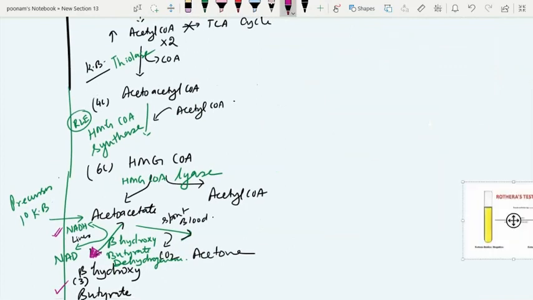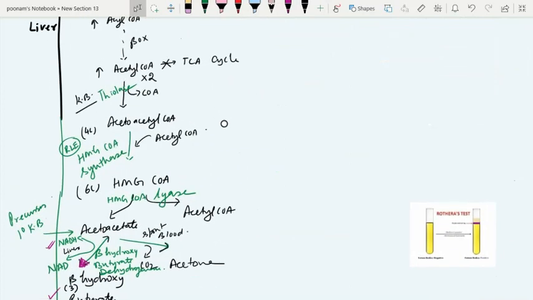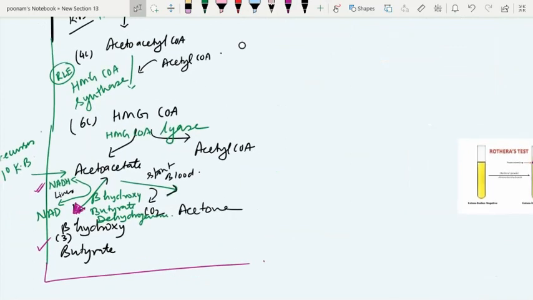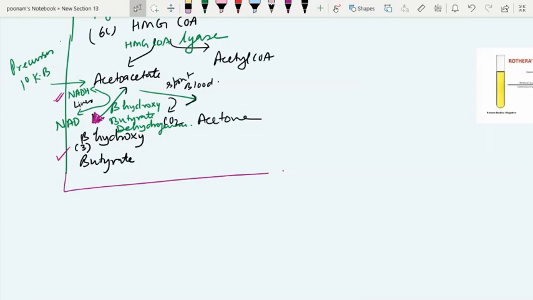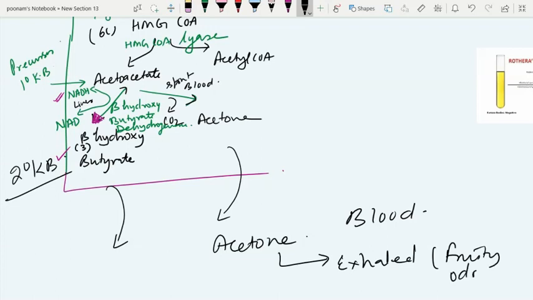So this is ketogenesis. The steps are simple. We have the condensation with thiolase, then acetoacetyl-CoA forms HMG-CoA, then lyase produces the precursor primary ketone body, acetoacetate, which in turn gives rise to the secondary ketone bodies, acetone and beta hydroxybutyrate. Beta hydroxybutyrate and acetone come to the blood. Acetone is a non-metabolic end of ketogenesis because it is not metabolized further in the body, and it is exhaled in expiration, giving the fruity odor to the breath.